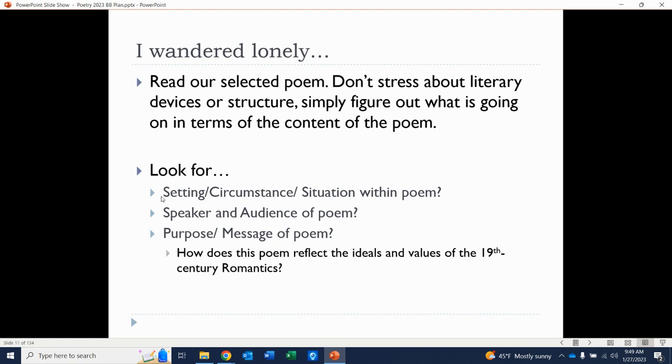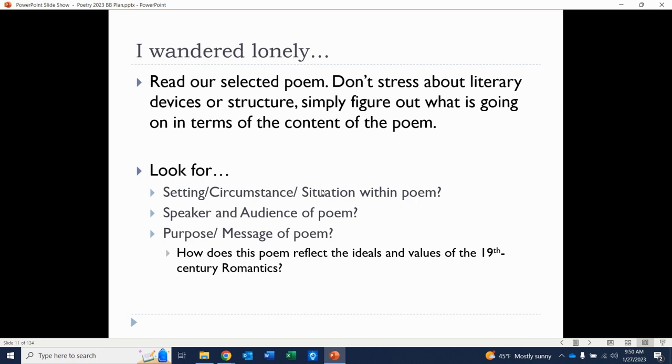Sometimes the whole poem is dependent on the setting, right? Where are they? Are they in a forest? Are they by the ocean? The circumstance: have they just experienced tragedy? Are they extremely happy because of something, or are they within a situation that's going on as they're writing the poem, like reading a book or rowing a boat? What is it that's going on? We want to be able to figure out what that is.